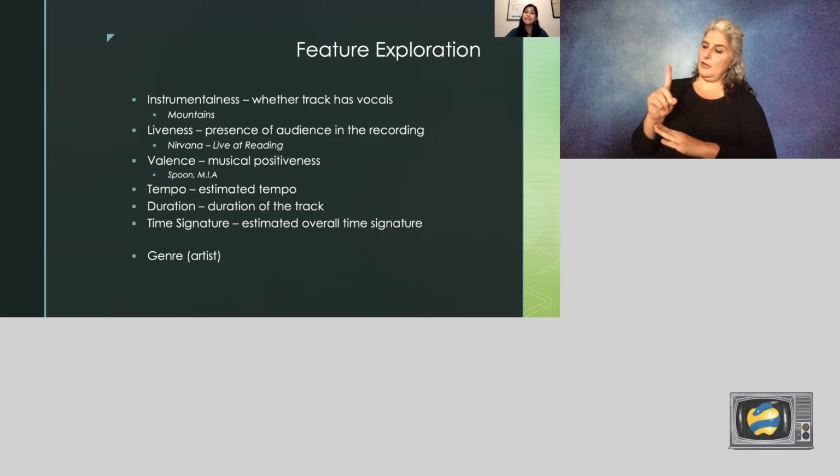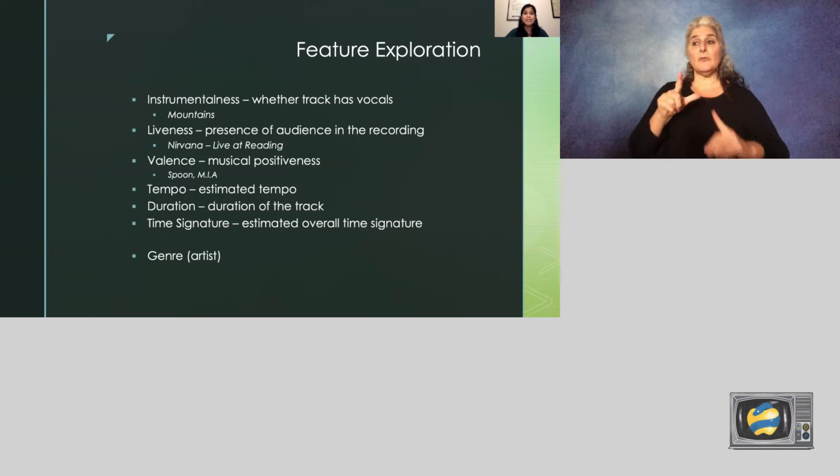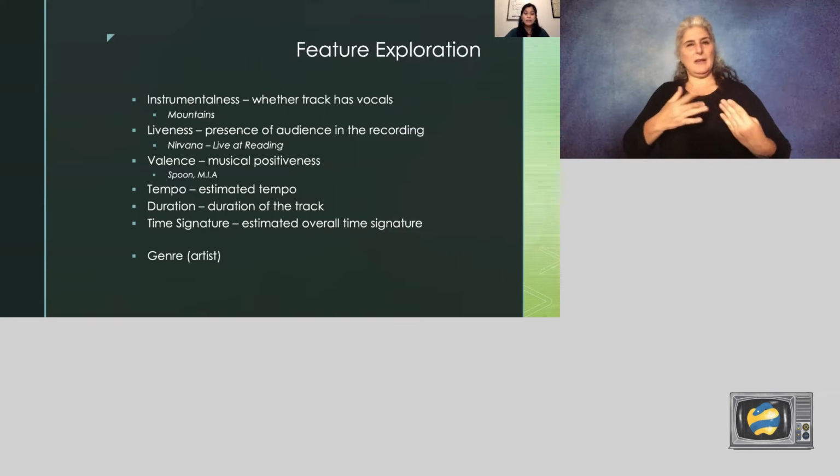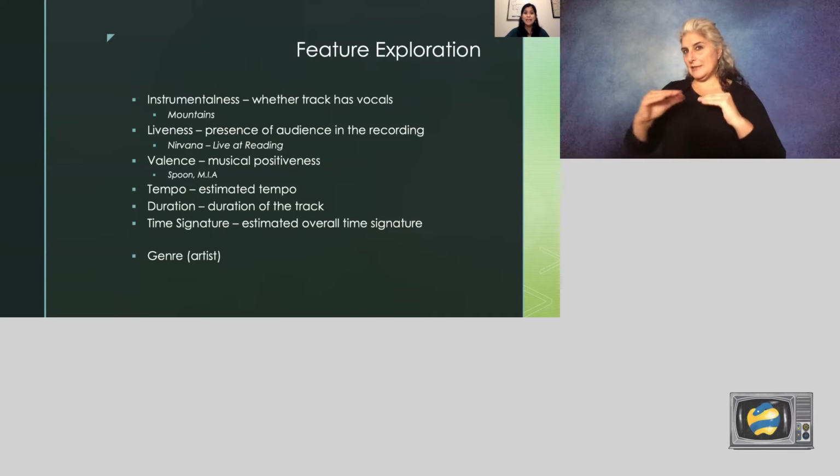Liveness measures the presence of audience in the recording, and this feature is topped by tracks from Nirvana's Live at Reading album. Tracks from MIA and Spoon rank highly in Valence, which looks at music positiveness. And taken all together, these 13 features provide a general idea of the nature of each track. There's also an artist-level feature, genre, which I'll get back to a little later on in the talk.